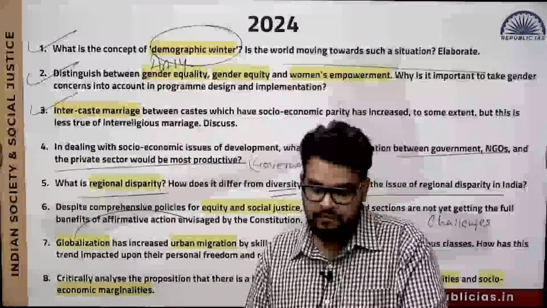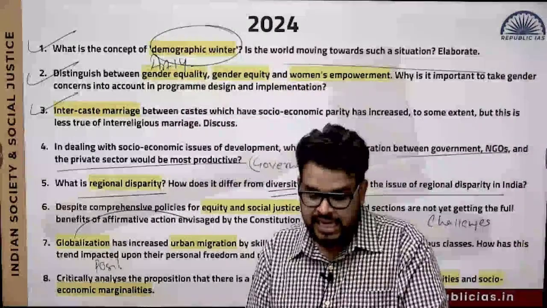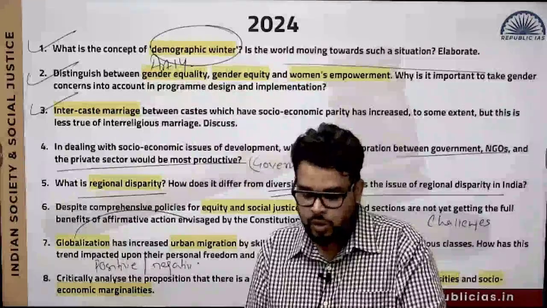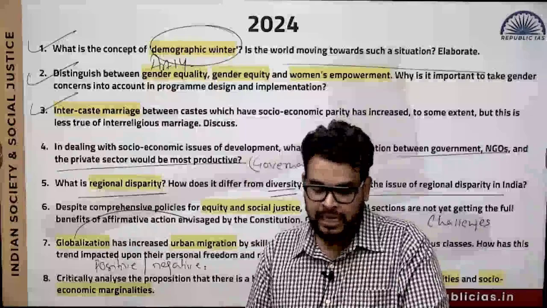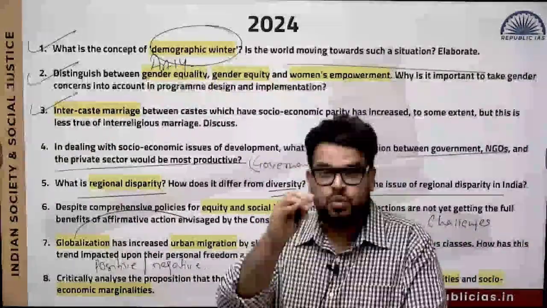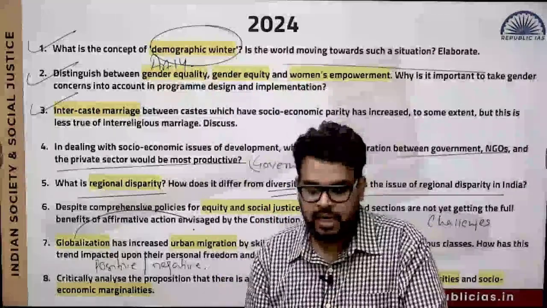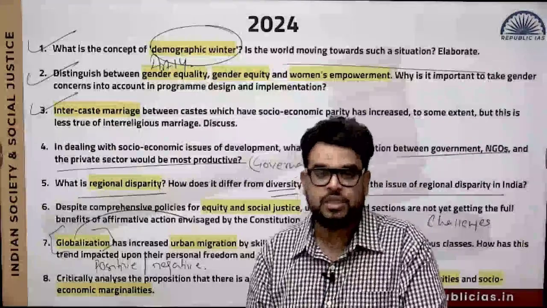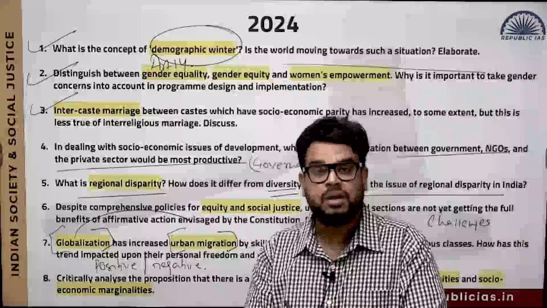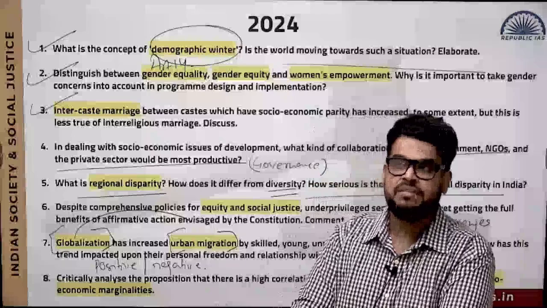So again, when you say how this trend impacted, you can figure it out. Yes, it has given some positive impact, and it has given some negative impact also. This thing we will explore next. So using this particular previous year question, you can write this in the form of a point when you are writing an answer on globalization. When you are writing on urbanization, you can again write this particular point. So this art, if you understand it, will make it very, very easy for you.